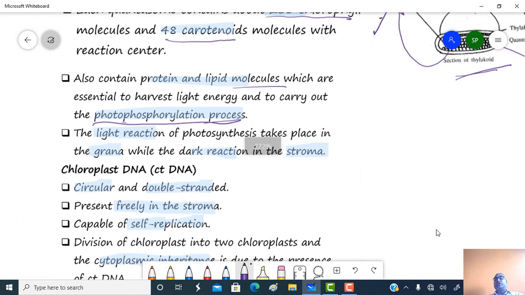Light reaction of photosynthesis takes place in the region of the granum, while dark reaction of photosynthesis takes place in the region of the stroma.